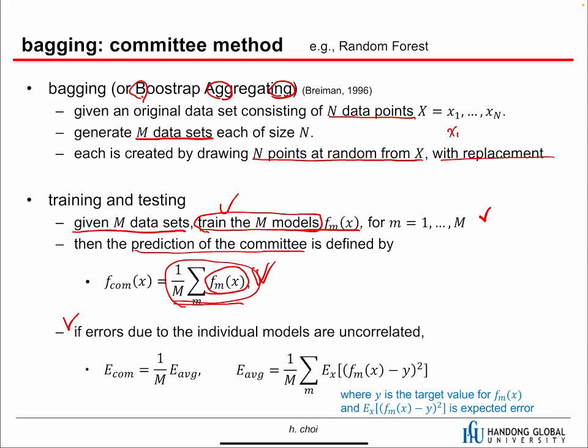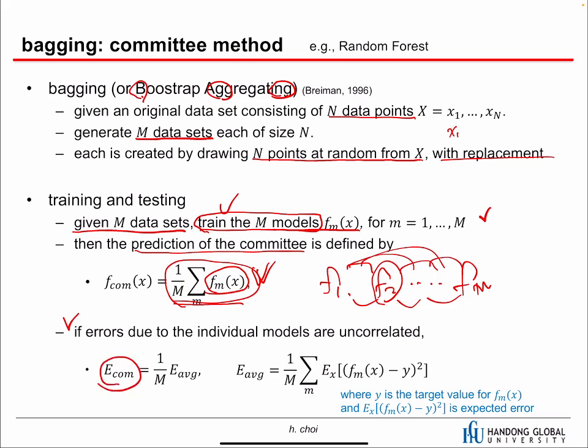And here is quite an interesting statement. If the errors due to the individual models are uncorrelated, which means f sub 1, f sub 2, up to f sub m each have their own error, and these errors are uncorrelated, which means these models are kind of uncorrelated from the others, then the error of this committee is quite small compared to the average error.